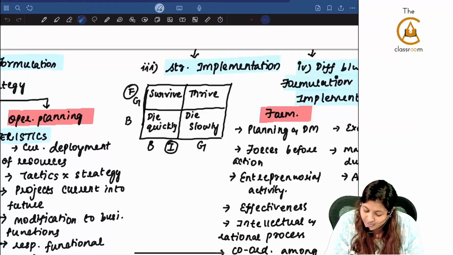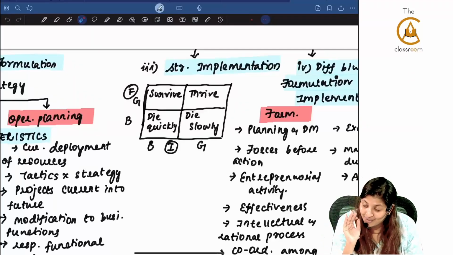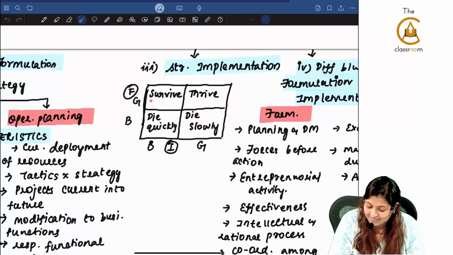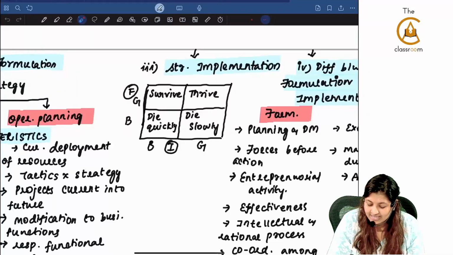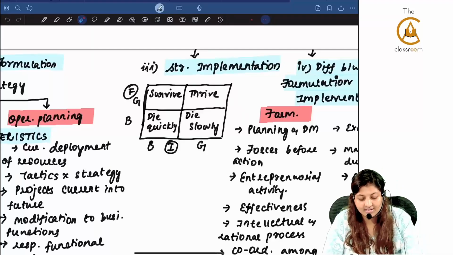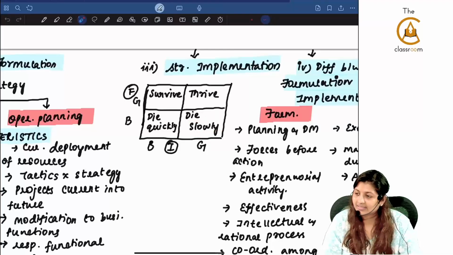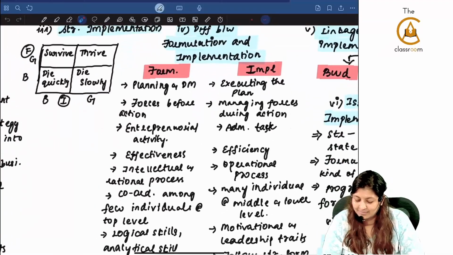The next, good formulation is there, but bad implementation. Then they will somehow survive. Ee sala cup namde, something he will tell. Correct? Ee sala cup namde, that is RCB. That means they will definitely survive because formulation is always good, but implementation somewhere will not be good. Next, if formulation is bad and implementation somehow they are coming along now, then it is called die slowly. Example? SRH for this only.